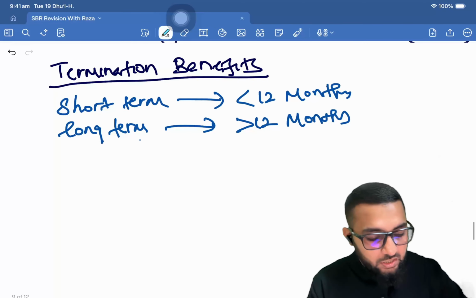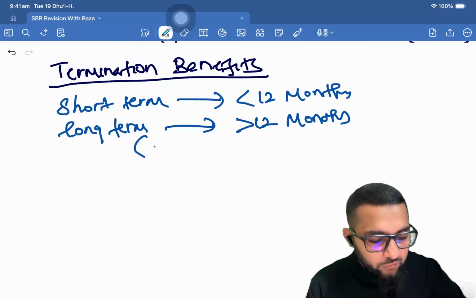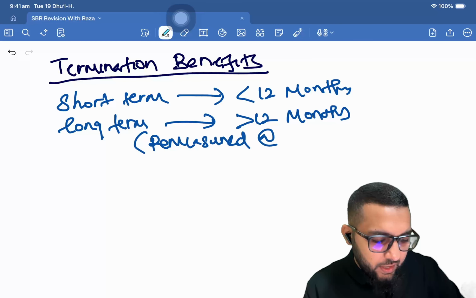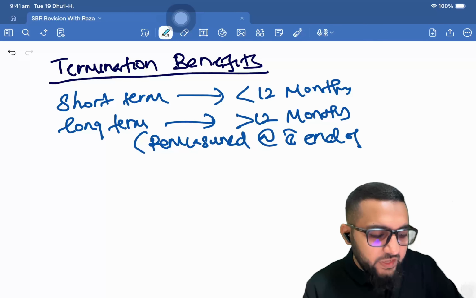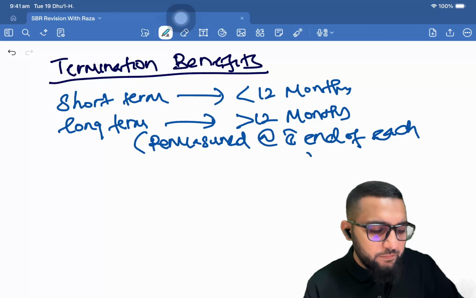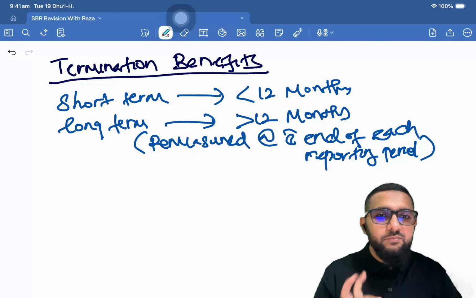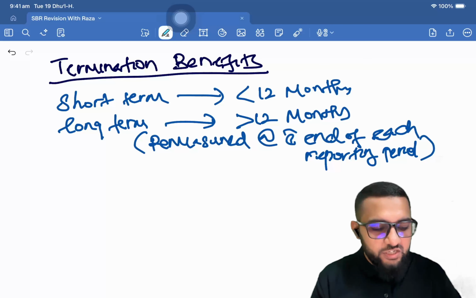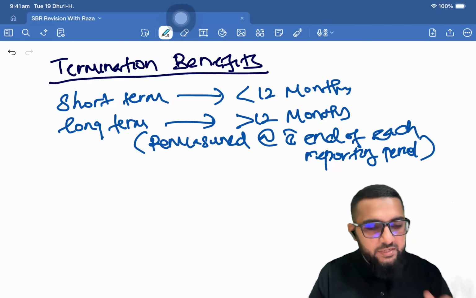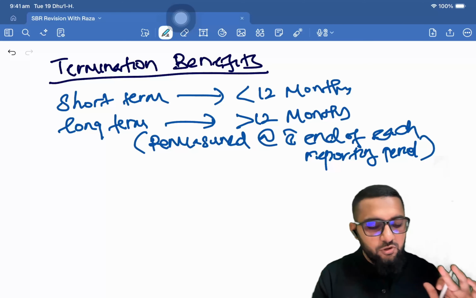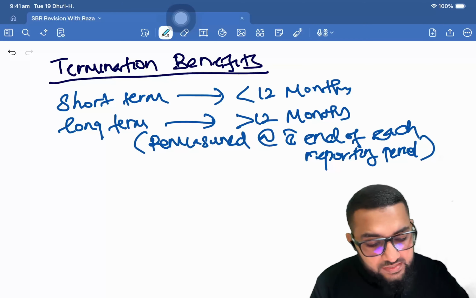If it's long-term, it follows the rules of the long-term benefits, which is remeasured at the end of each reporting period. Okay, at the end of each reporting period. And short term follows the short term treatment, which is expense and a corresponding liability. Liability settled, derecognized, and reduce your cash. Okay. Now, what is termination benefit?